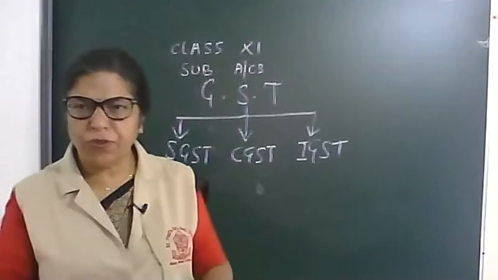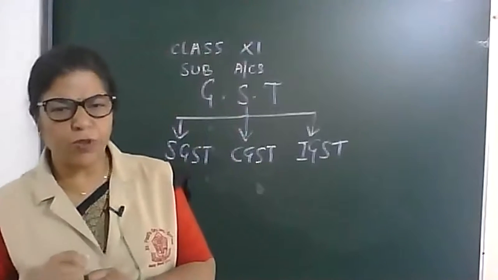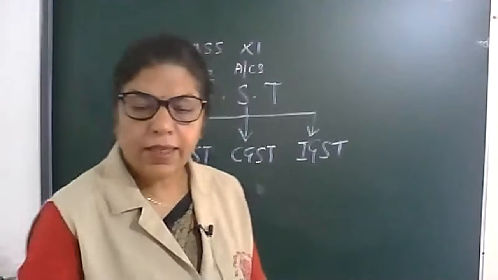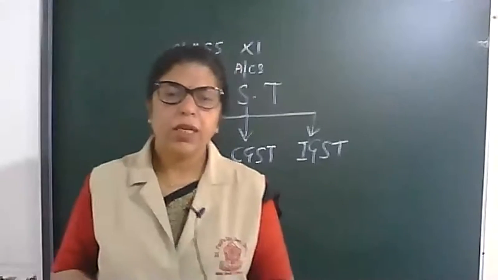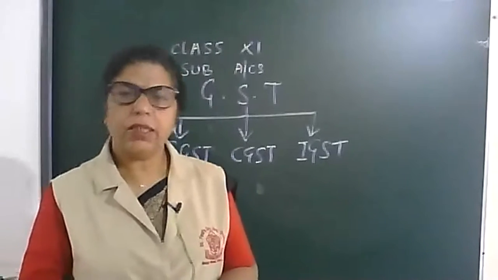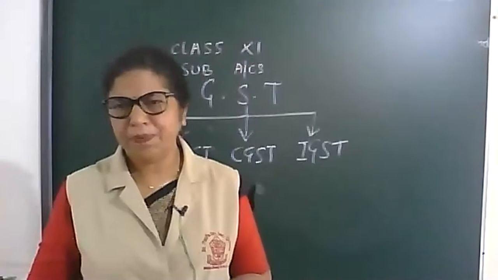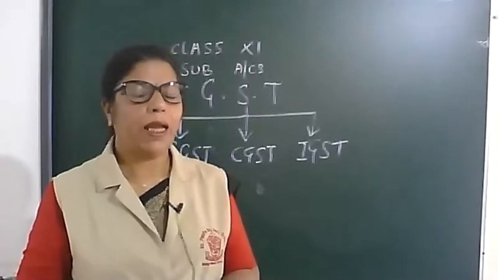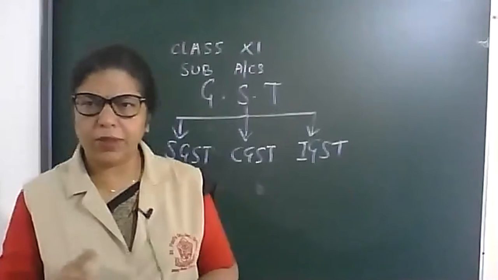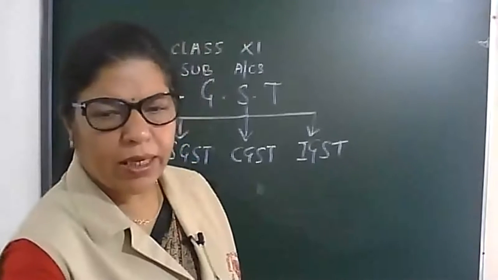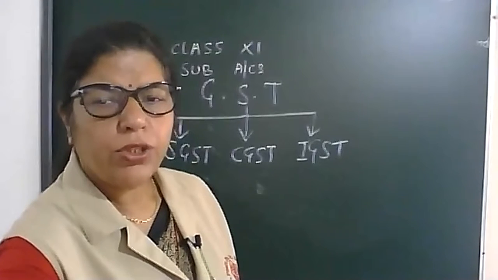First of all, I want to explain to you there are two types of sales, that is interstate and intrastate. Interstate sales means the sales among different states, and intra means within the same state, where buyer and seller belong to the same state.